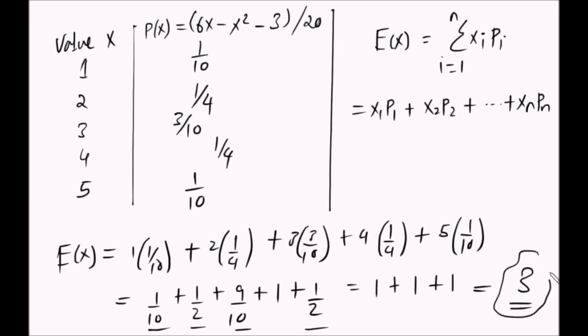So the expected mean of example 2 is what? It is 3. Let me say see you in the next tutorial.